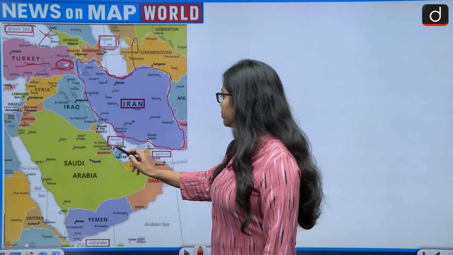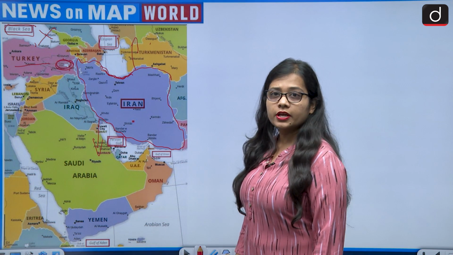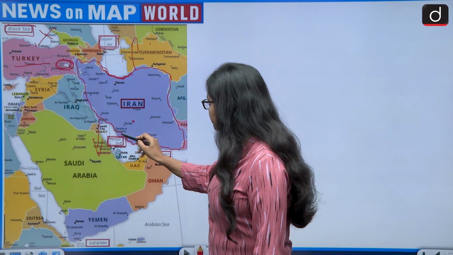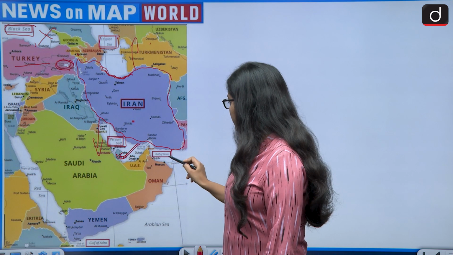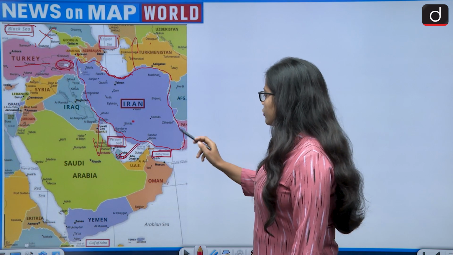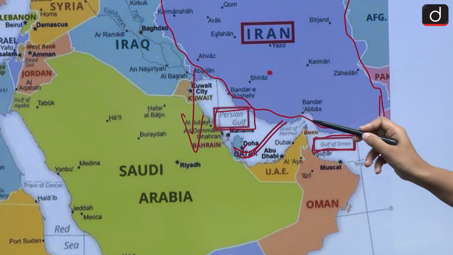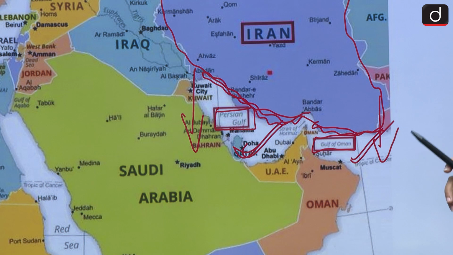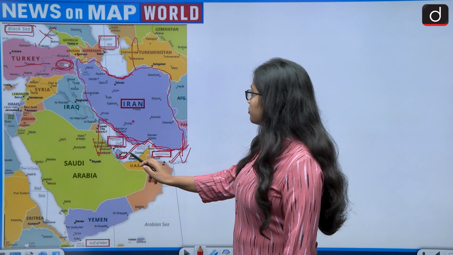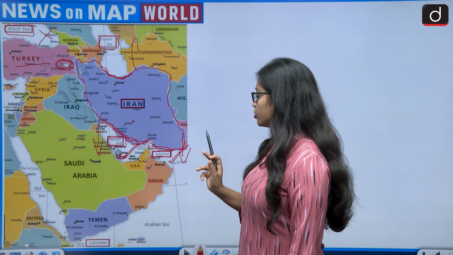Then we come to the Persian Gulf, which lies in the south of Iran and shares its border with Iran. So this becomes correct. Then the Gulf of Oman is also lying to the south of Iran and it is sharing its coastline or border with Iran. So this is also correct. So how many are sharing a border with Iran? That is the Gulf of Oman, Persian Gulf and Caspian Sea, while the Black Sea and Lake Van are not sharing their border with Iran.